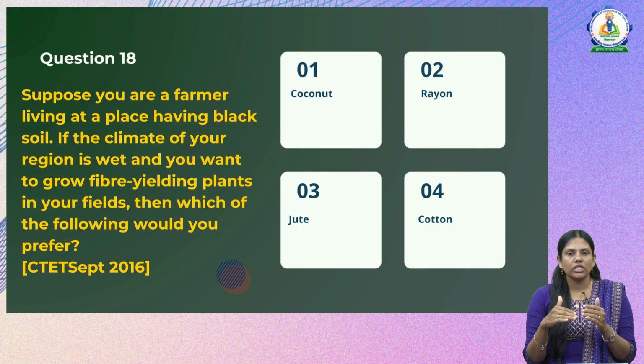Next you have coconut, jute and cotton. And when they have said it is a black soil, we will go for the cotton. So the correct answer is option 4, cotton. So we can grow cotton if the soil is black soil, and if you want a high fiber yielding plant in your field, that is cotton. The correct answer is option 4.